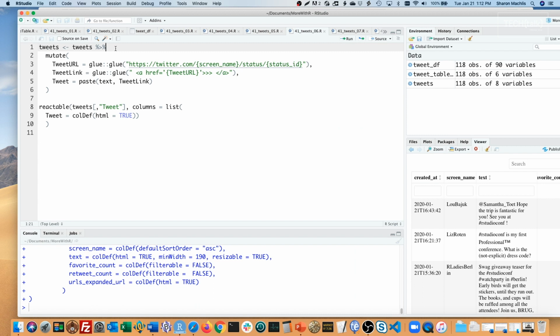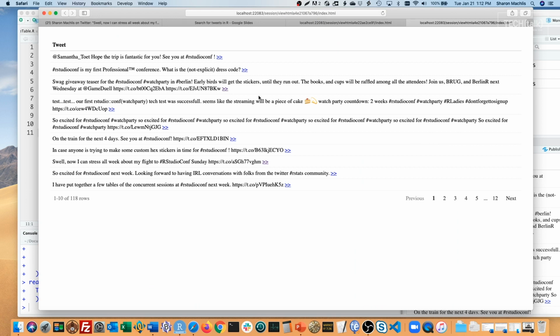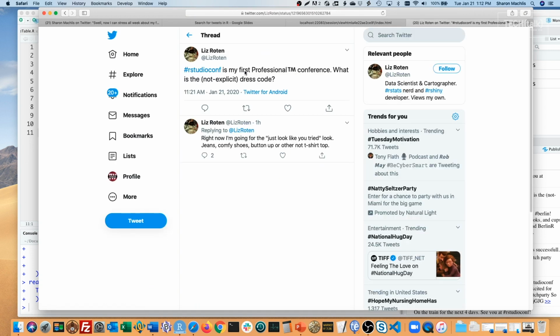So let me run this and this. I'm going to open that in the browser. And I'm going to click on one of these greater than signs to see if it works. Great, it does. You can do something similar to make the URL column clickable, although I'm not going to demo that to save a little time. But I will now consolidate my code so I'm not making 3 new columns for one tweet column. I just did that to make it easier to explain and show the code.